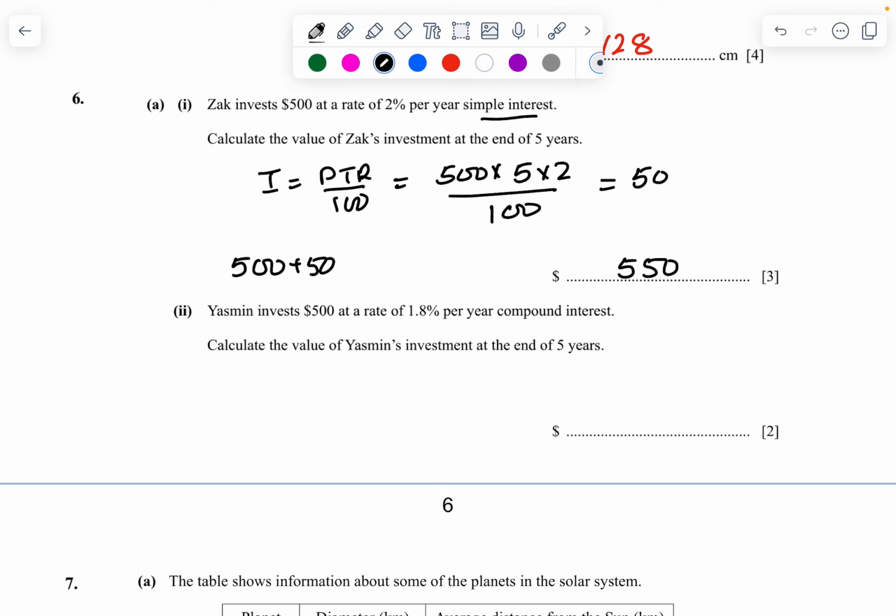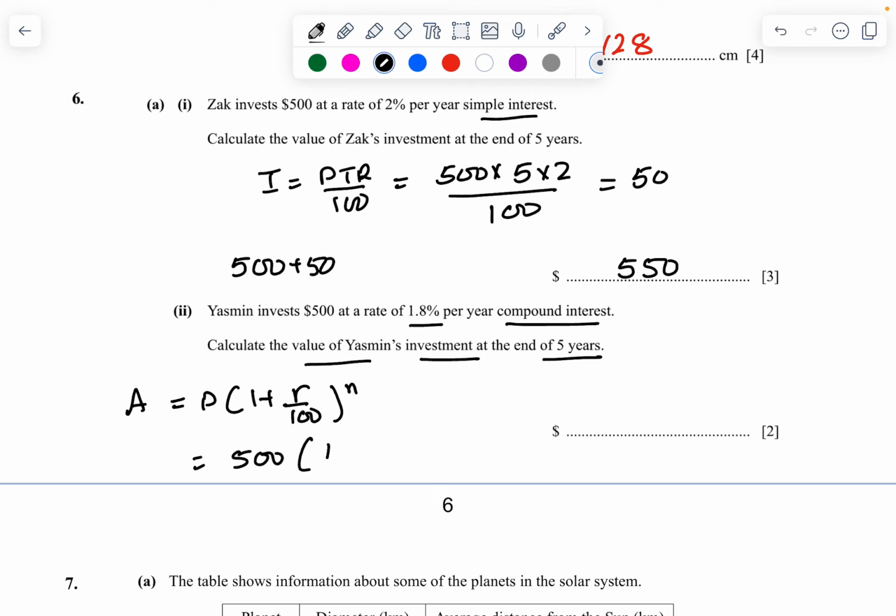Yasmin invests 500 at a rate of 1.8% per year for compound interest. Calculate the amount of Yasmin's investment at the end of 5 years. For Yasmin, it is compound interest: 1 plus r upon 100 whole to the power of n. So which is 500 times 1 plus r, which is 1.8 upon 100, whole to the power of 5.